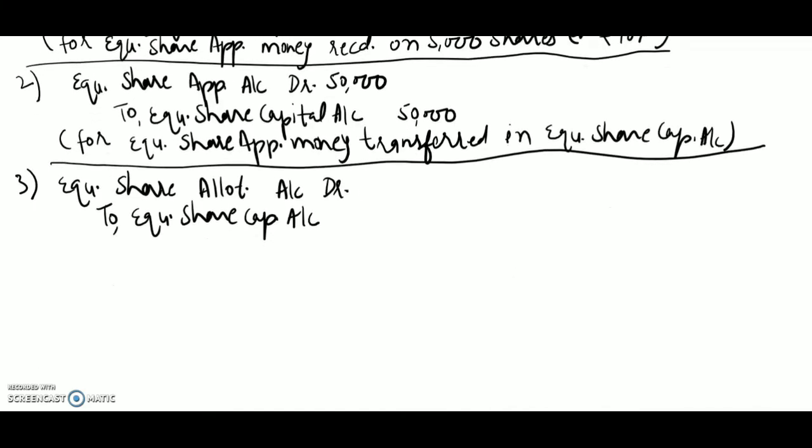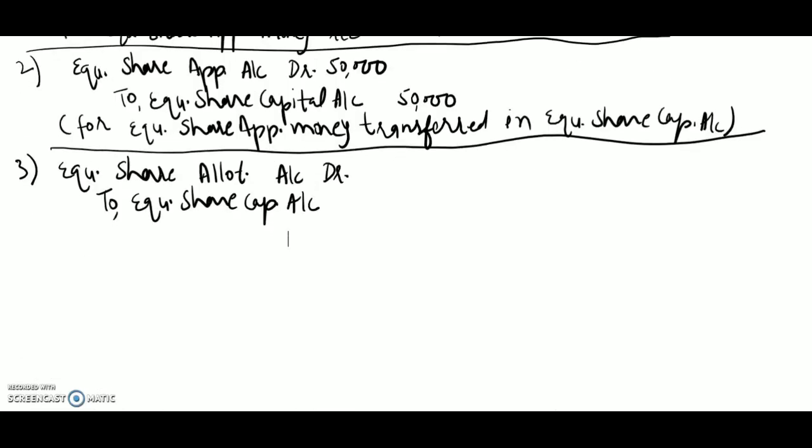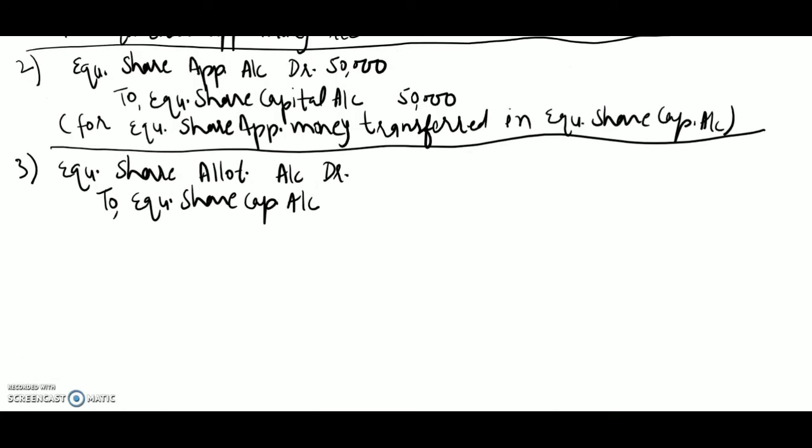So 5,000 into 60, it means 3 lakh rupees.